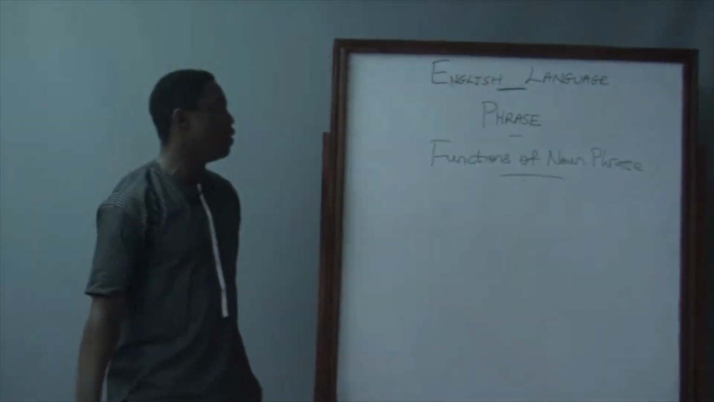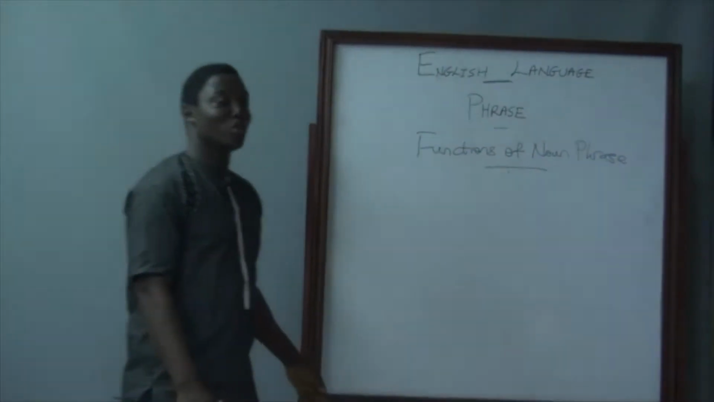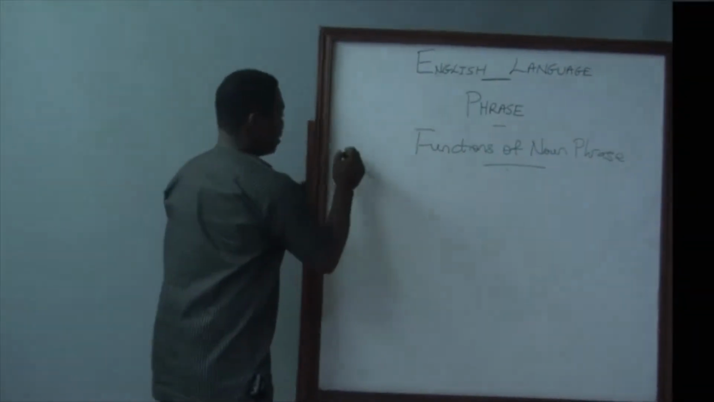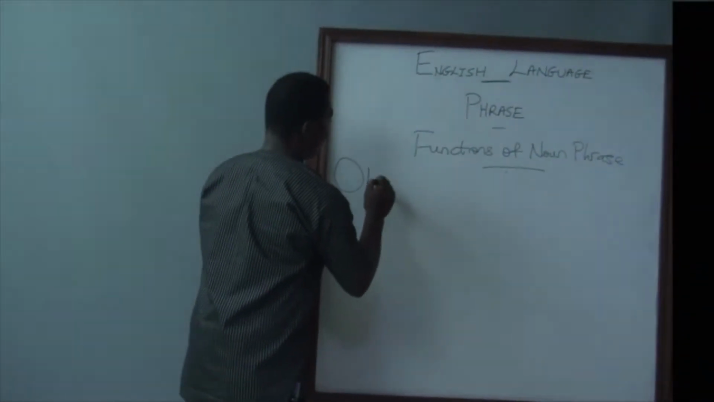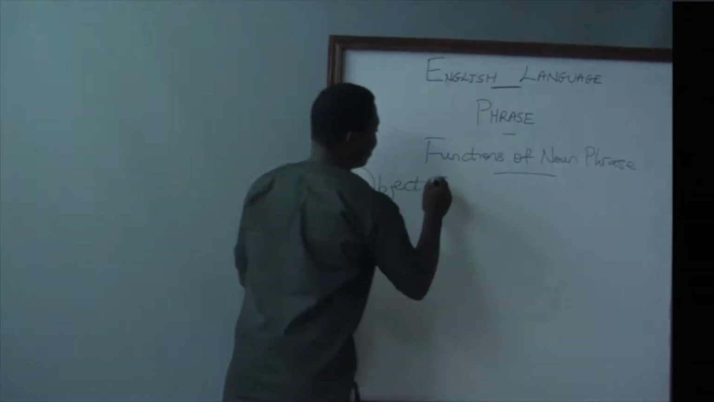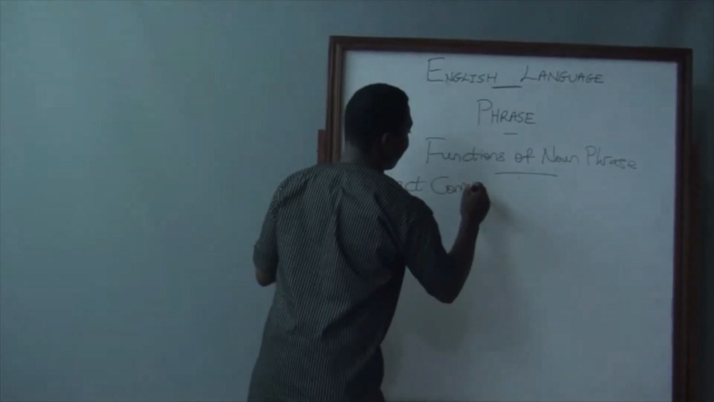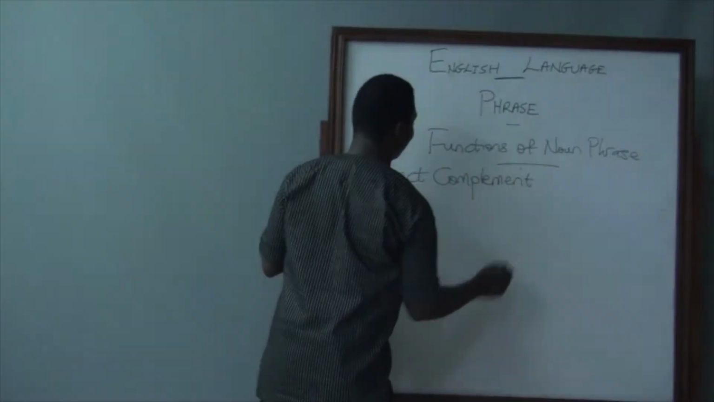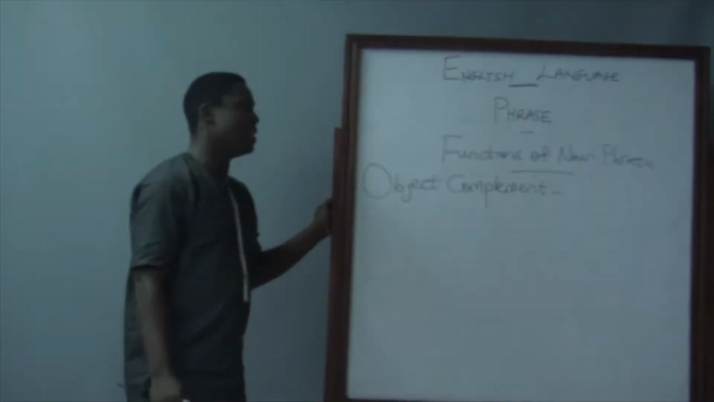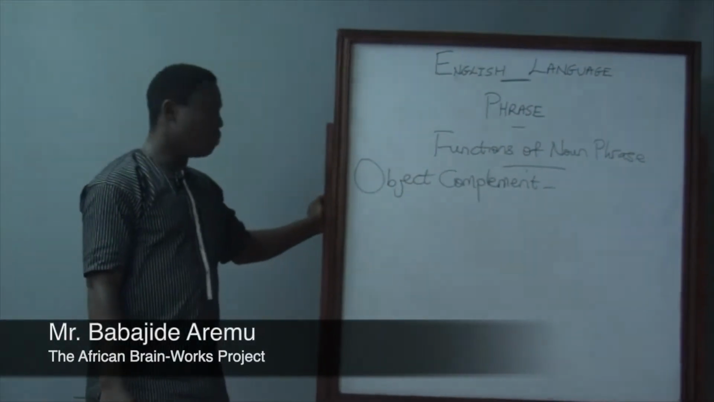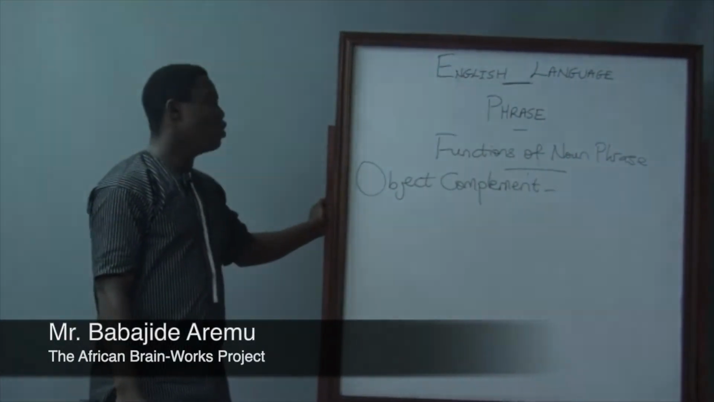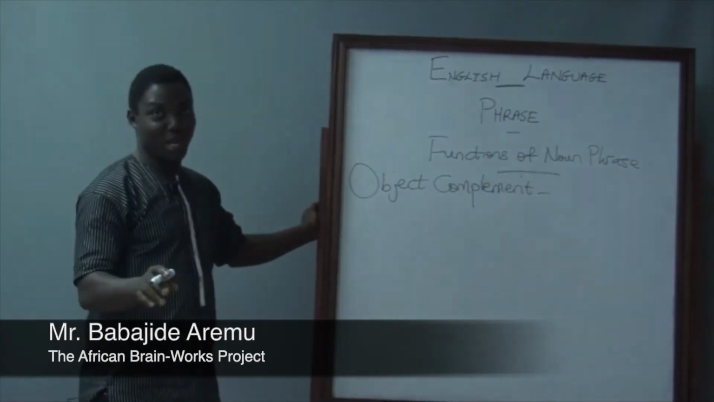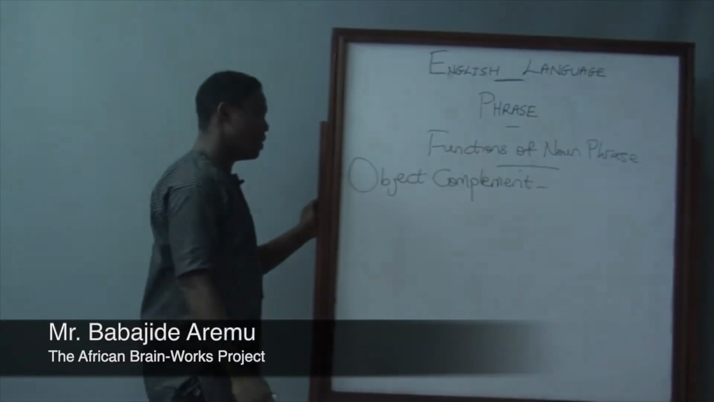Another function of the noun phrase that we are considering today is object complement. Previously, we considered subject complement. This one is object complement. And we're going to reverse the other sentence we used last. J.D. Allen was made the class captain.